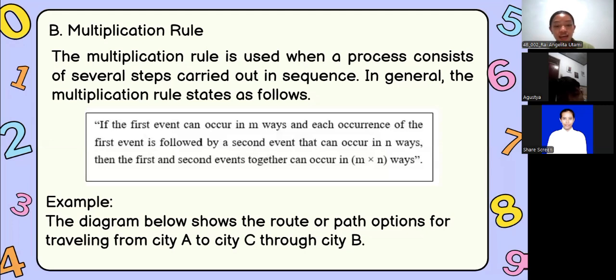Perfect. Let's look at the diagram to find out how many ways we can reach our destination.